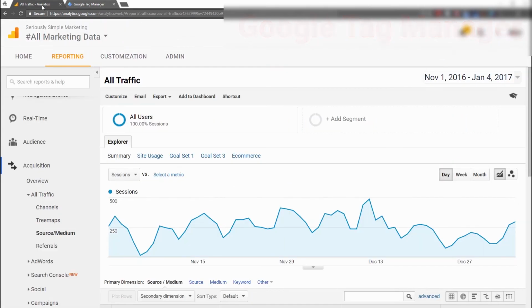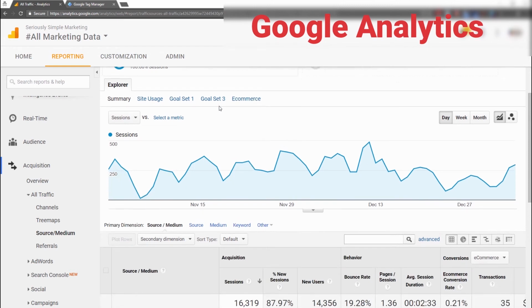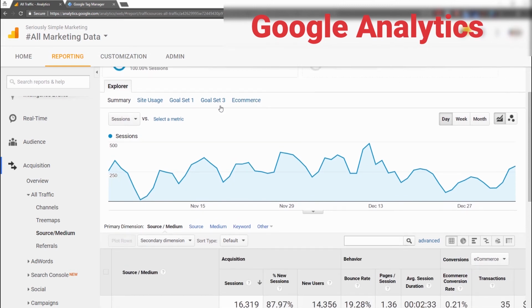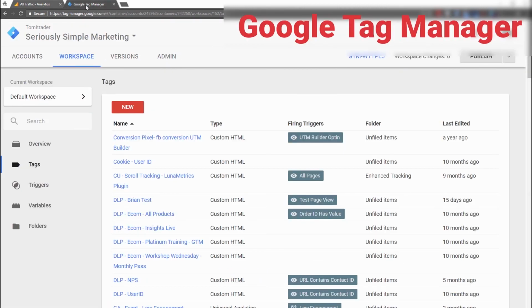And then here is Google Analytics as one of those platforms. But of course, Facebook is also a platform, and all the other, Mixpanel or Kissmetrics, whatever other analytics platforms you might be using are also other platforms. And here it's just catching that data and then putting it back into a meaningful format so we can actually analyze it and take meaningful marketing results. That's the main difference between Google Analytics and Google Tag Manager.